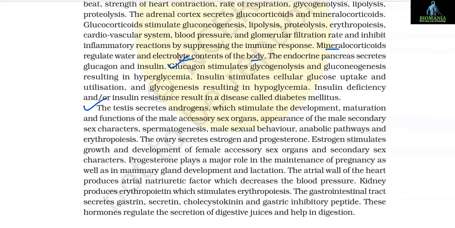The testis secretes androgens which stimulate the development, maturation and function of the male accessory sex organs, appearance of the male secondary sex characters, spermatogenesis, male sexual behavior, anabolic pathways and erythropoiesis.